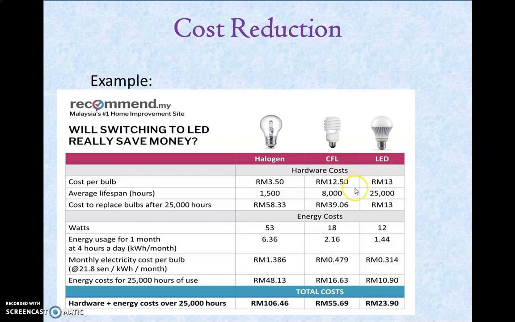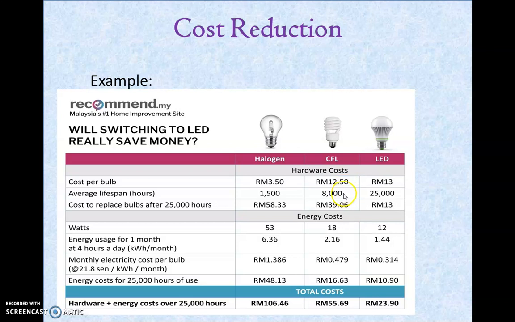So the difference is just 50 paise. But later, if I explain this chart, this table, you will be able to understand how these small differences can save much more. See, the average lifespan of these three bulbs: the halogen bulb will last for 1500 hours.